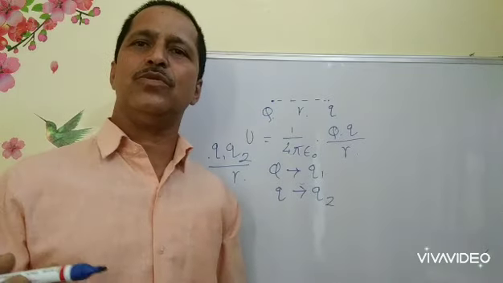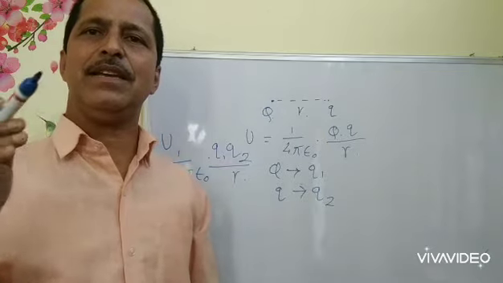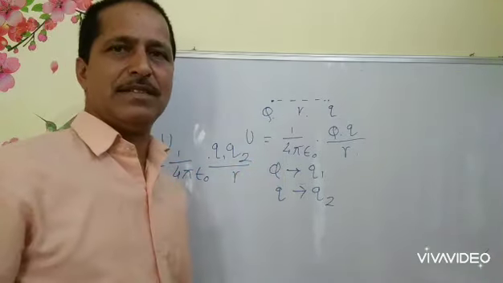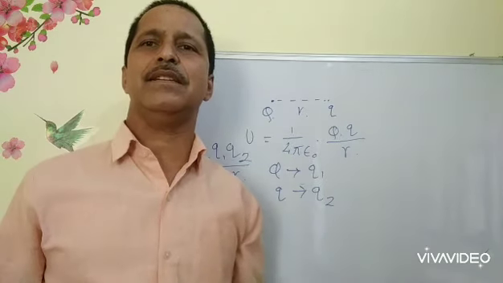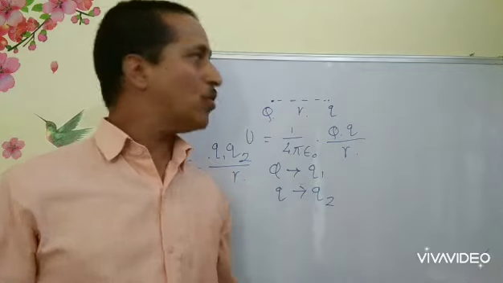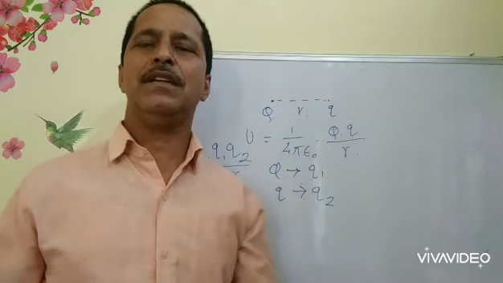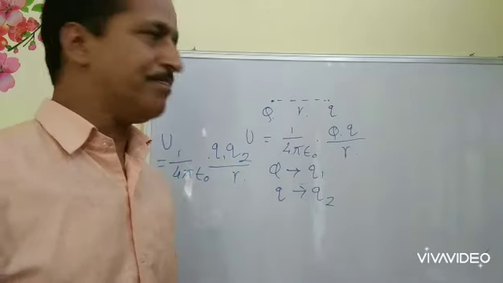And I want to tell you that the system will be in equilibrium if it has negative potential energy. Any system which has positive potential energy does not remain stable. So these charges repel and tend to decrease the potential energy so that they come into the state of equilibrium.